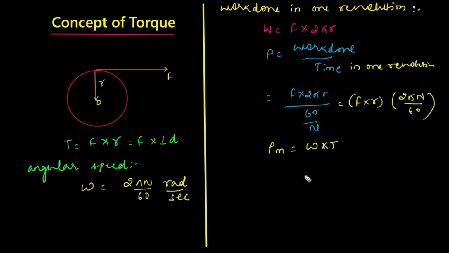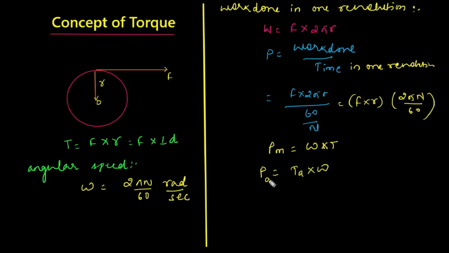Now I want to calculate the power in the armature. The power of armature can be denoted by PA, and the armature torque can be denoted by TA and omega.